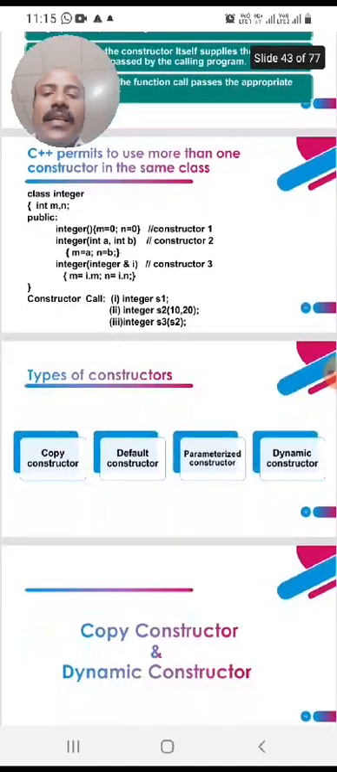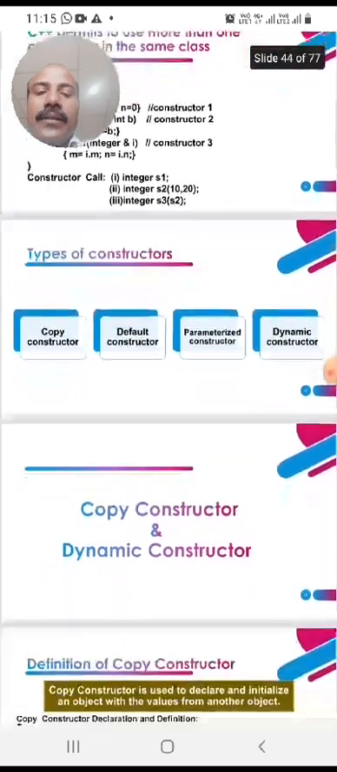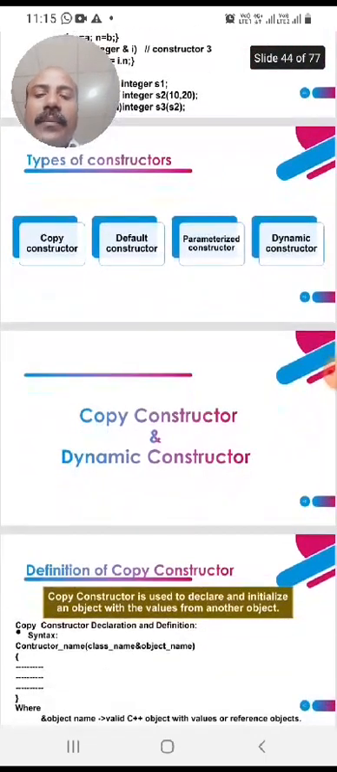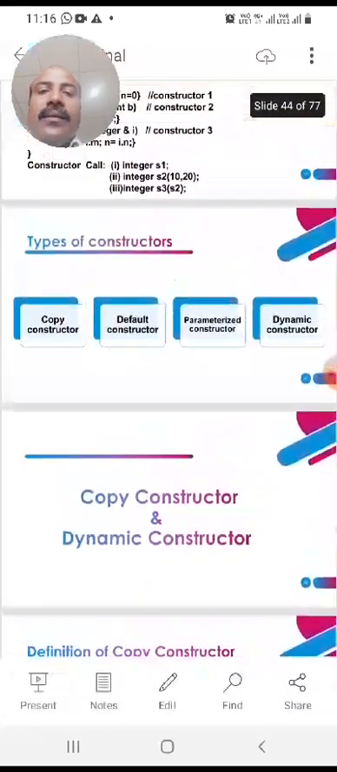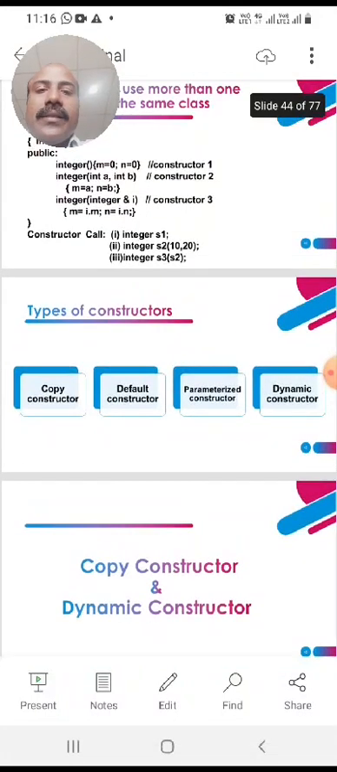Next, we see the types of constructors: default constructor, parameterized constructor, copy constructor, and dynamic constructor. Here is the definition of the copy constructor. A copy constructor is used to declare and initialize an object with the values from another object. So the third one is called the copy constructor.